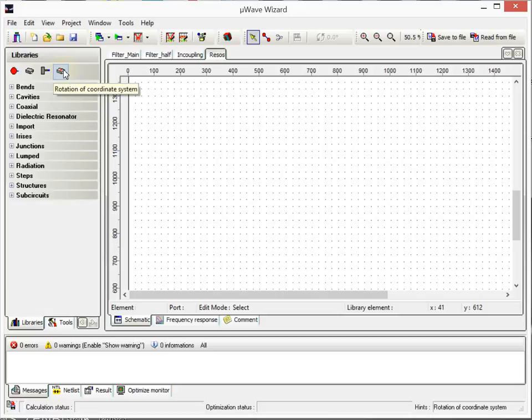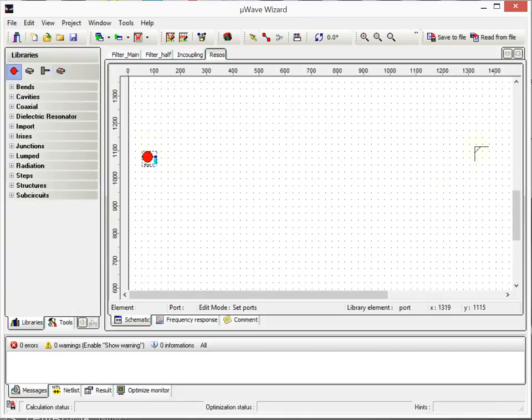If two ports are connected to each other and the coordinate system is not matching, then you have to rotate it. Otherwise, the elements will be upside down and your construction doesn't look like you expected. But we don't need this at the moment.